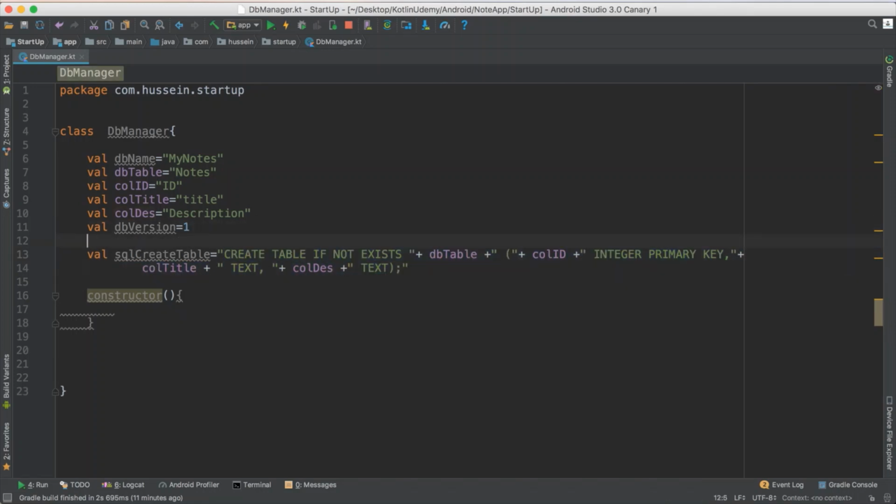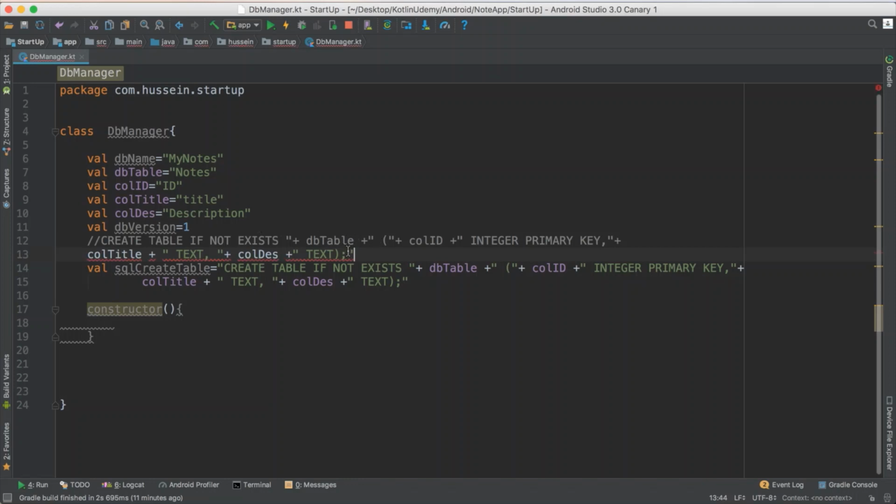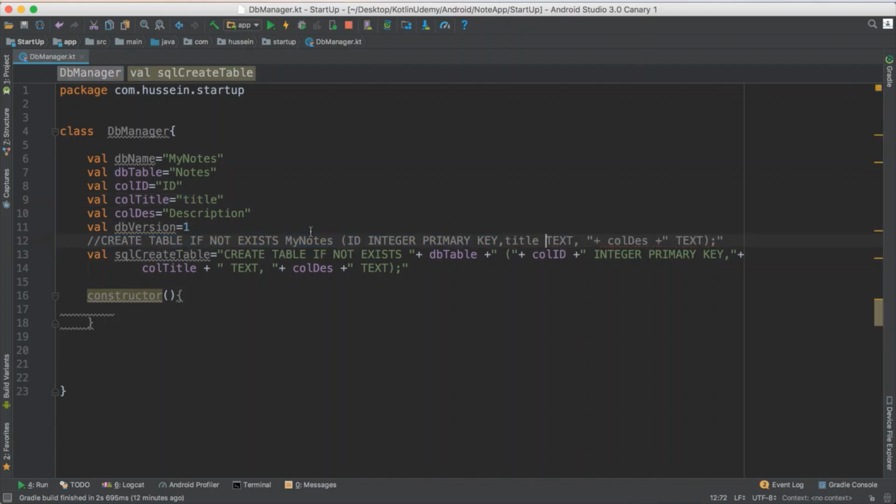If you want to add it as a hint, it will be this way: create table if not exists, name it notes. Column ID, which is this one, the title, this one, and description, which is this one.